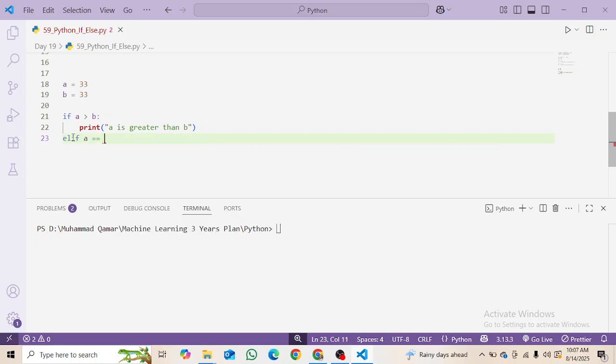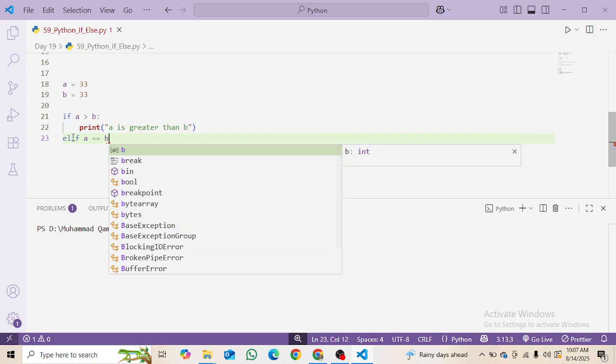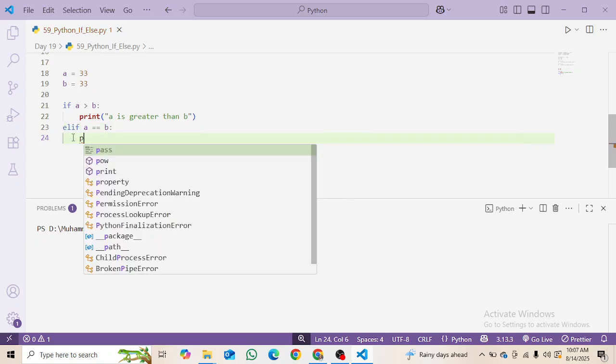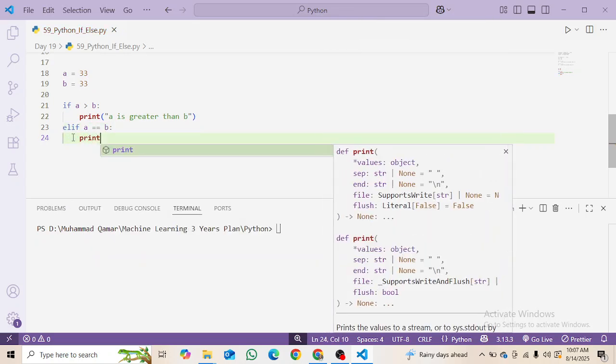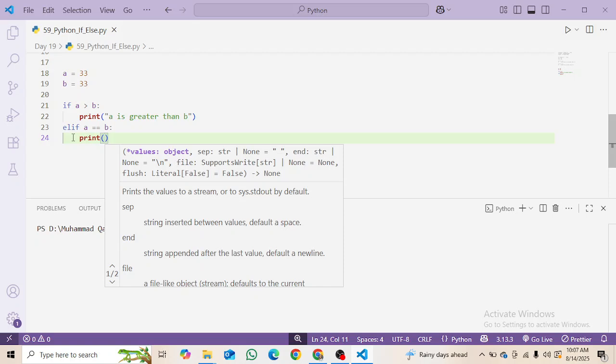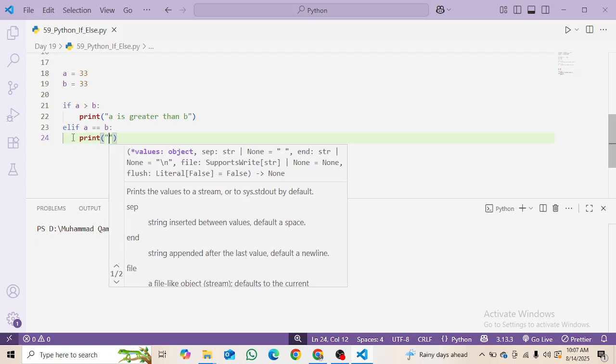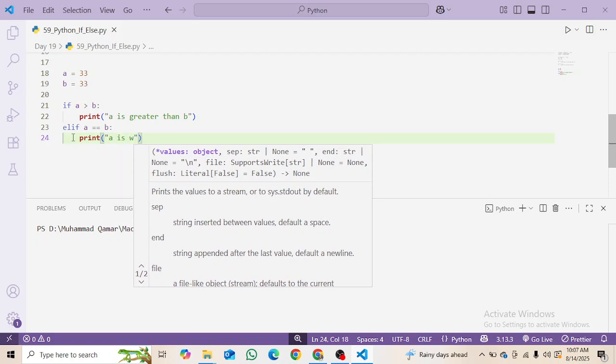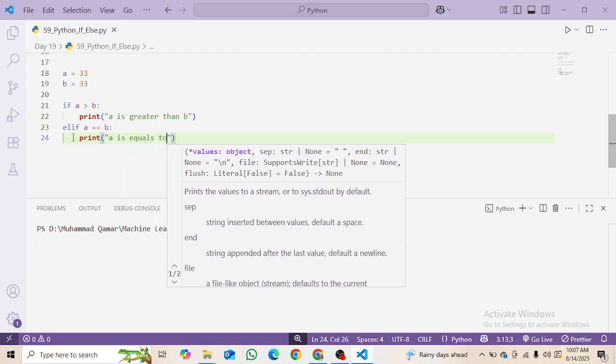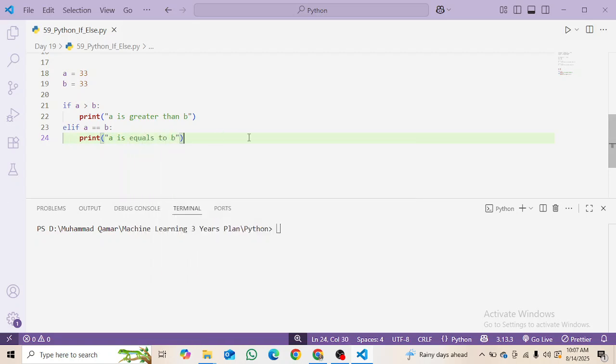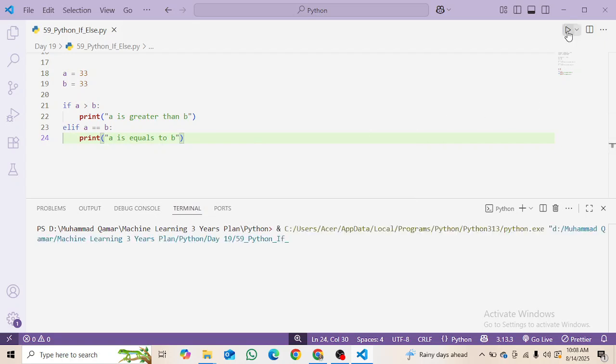The double equals means equal, as we use in mathematics. Then a colon, defining the scope of the elif statement, and then I print a is equals to b. Then I run it.